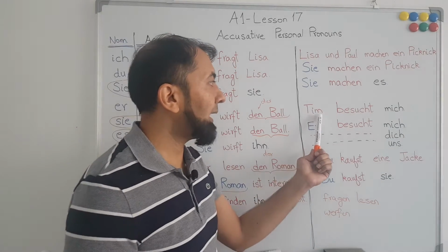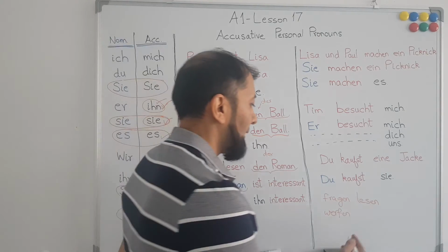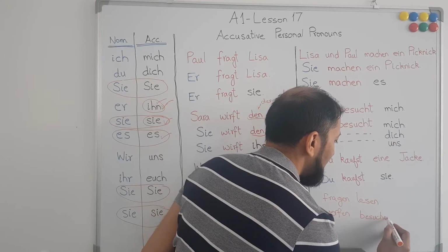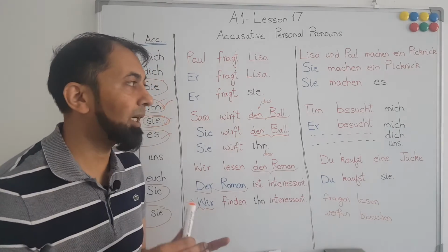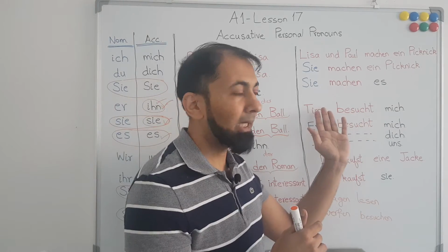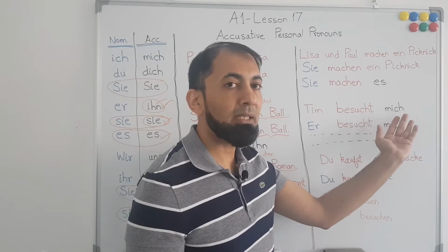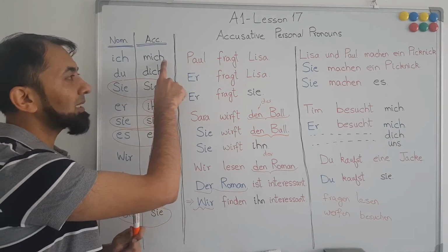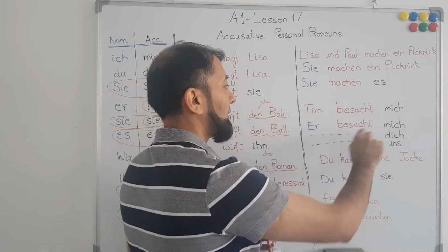Now next is Tim besucht mich. Tim visits me. Besuchen is a German verb which means to visit, and if it is conjugated with respect to Tim, it will become besucht. And because Tim is performing an action, Tim is nominative, and I am being visited, therefore I am in the accusative case, and my personal pronoun is mich. Tim besucht mich, Tim visits me.